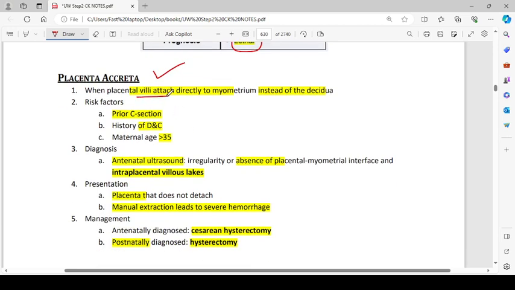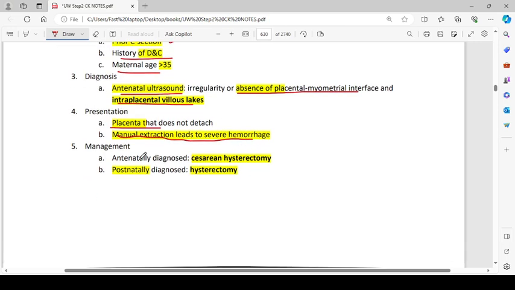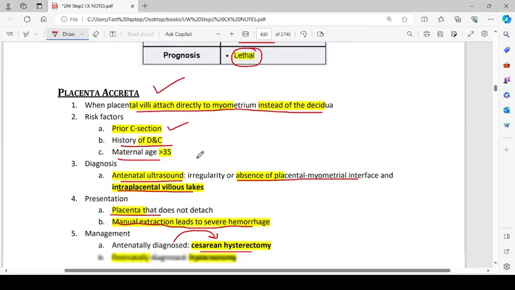Placenta accreta is when placental villi attach directly to the myometrium instead of decidua. The risk factors are prior C-section, history of dilation and curettage, and maternal age more than 35. Diagnosis is by antenatal ultrasound, irregularity or absence of the placental myometrial interface, and intraplacental villous lakes. Presentation is a placenta that does not detach, and manual extraction leads to severe hemorrhage. Management is cesarean hysterectomy if antenatally diagnosed, and hysterectomy if postnatally diagnosed.